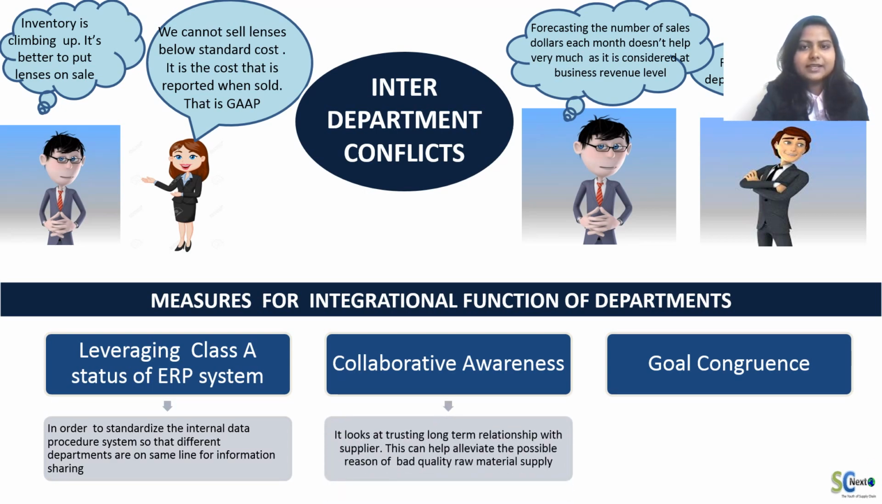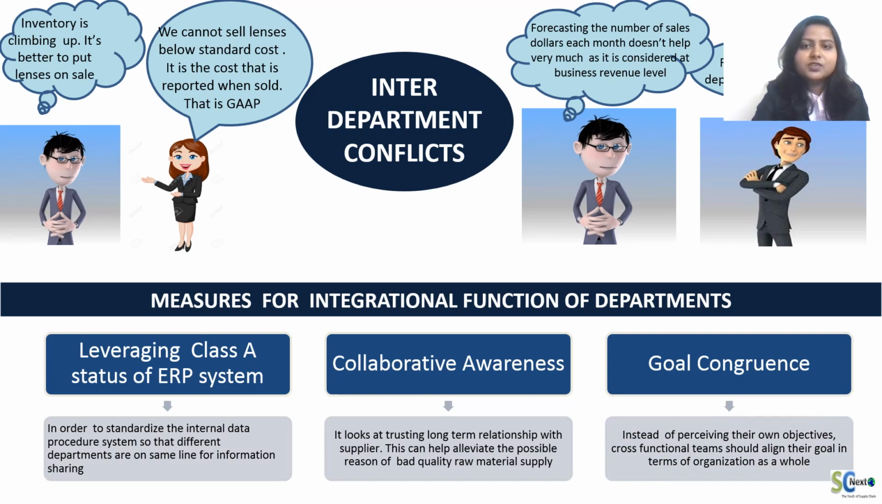Next is the collaborative awareness. It can be said as an inter-organizational understanding. It looks at trusting long-term relationship with the supplier. This can help alleviate the possible reason of bad quality raw material supply. Next is the goal congruence. It means instead of pursuing their own objectives, cross-functional teams should align their goals in terms of the organization as a whole. And cross-functional training may help the departments in understanding each other's perspective.